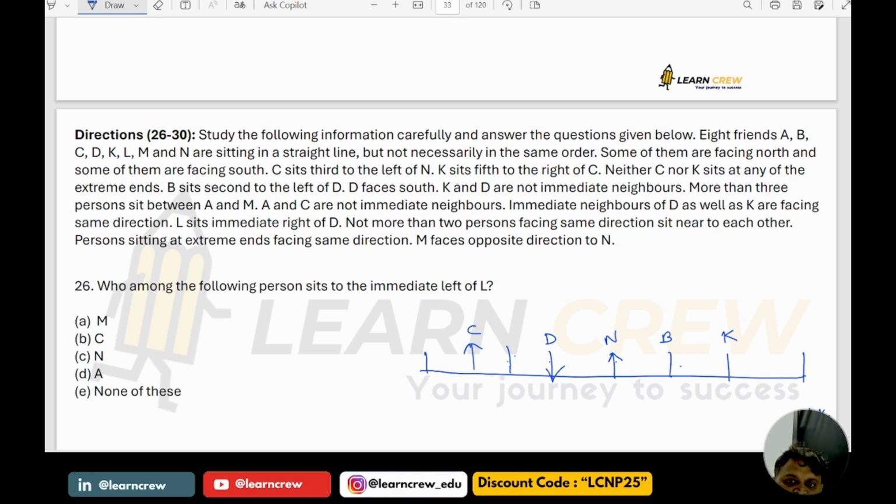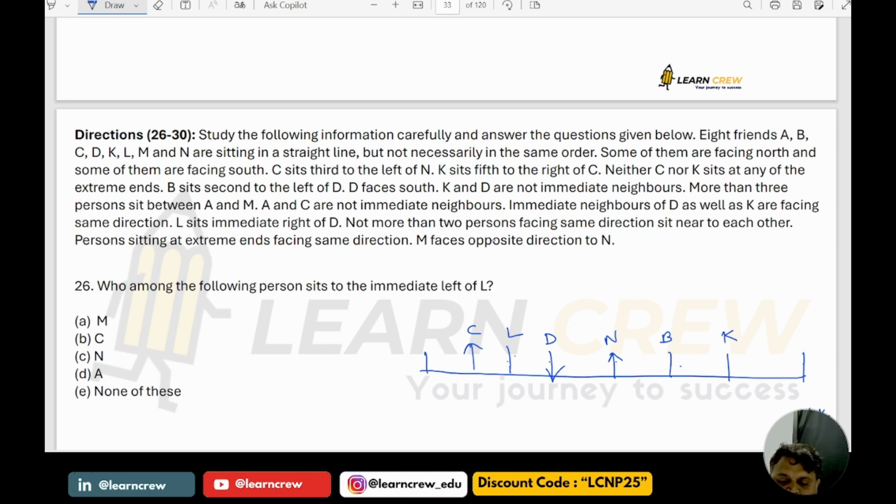More than 3 persons sit between A and M. Can it be A and M? More than 3, so this can be A and M, or this can be A and M. Next, L is immediate right of D. It is given that L is immediate right of D.